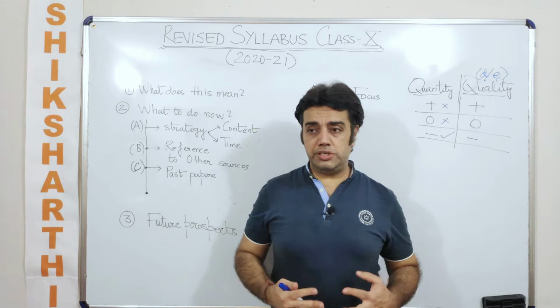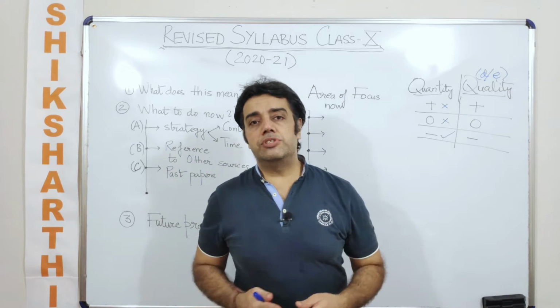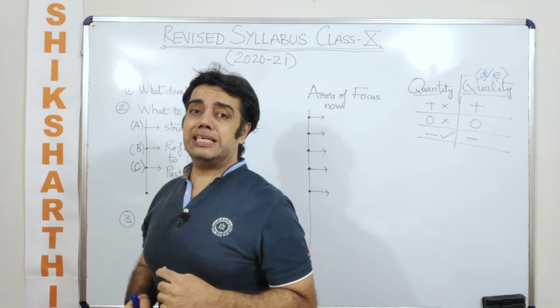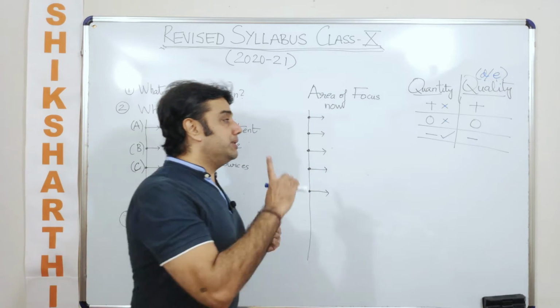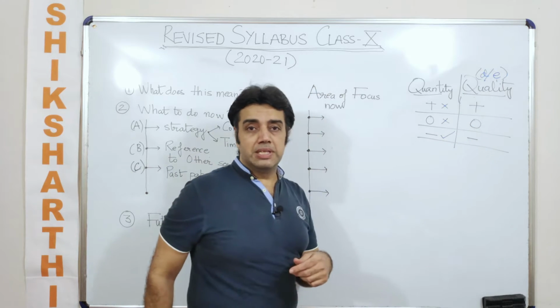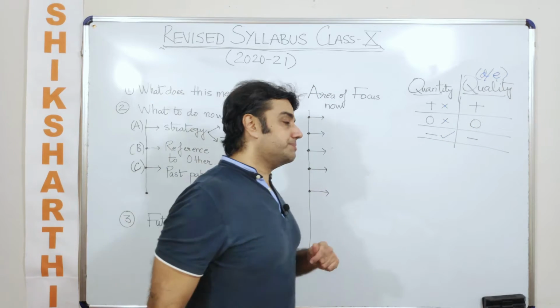As a student we are just going to write the exam, which is going to be prepared by the board. So a decrease in the syllabus can mean any one of these three possibilities. Please be prepared for this.